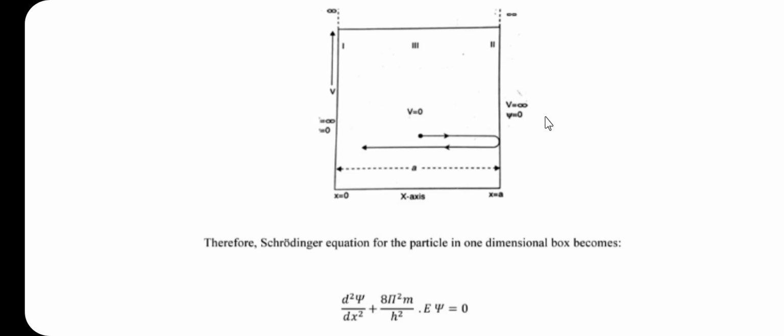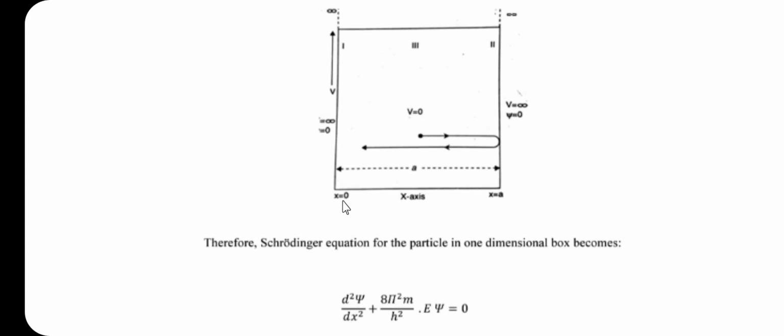So, outside the box, the potential energy is infinity, that is V is equal to infinity, and here also V is equal to infinity at x less than 0. That means this side, x less than 0, is the negative side of the x axis, where V is equal to infinity, and here x is equal to A, and on this side x is greater than A, here also V is equal to infinity.